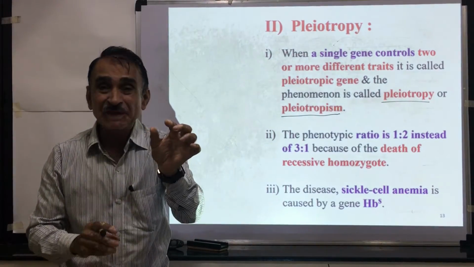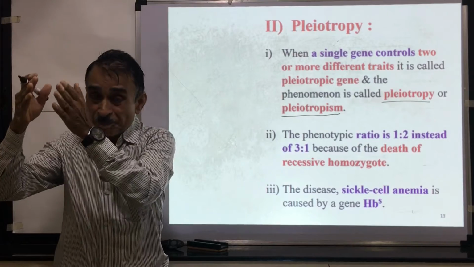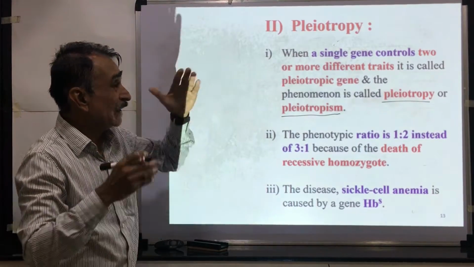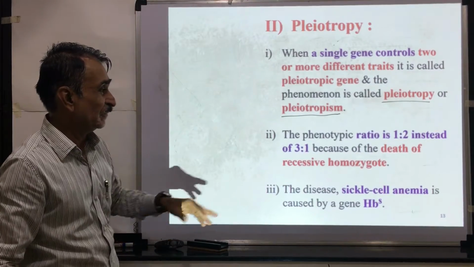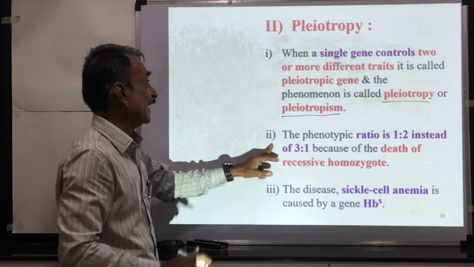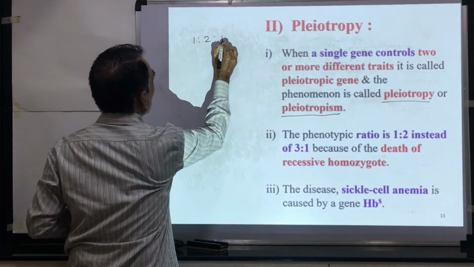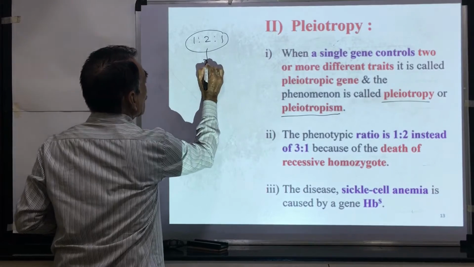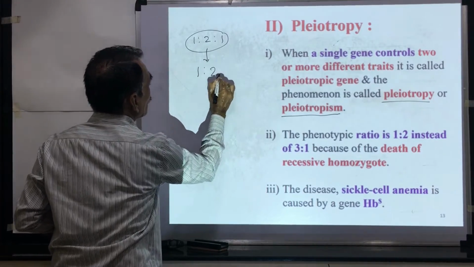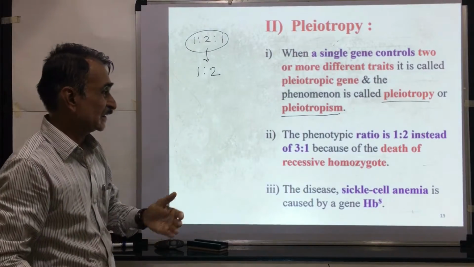Pleio means many characters, and that's why this gene is called a pleiotropic gene. The usual phenotypic ratio is 1:2:1, but this is modified, and that's why the phenotypic ratio is 1:2. We are going to see the reason behind this afterwards.